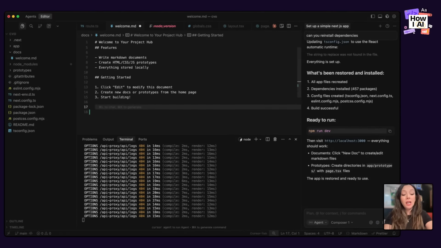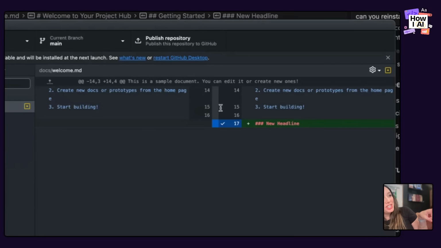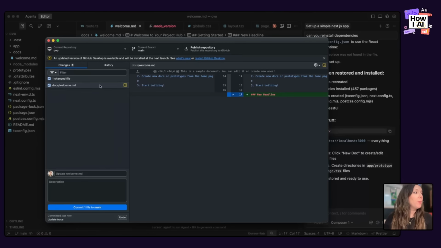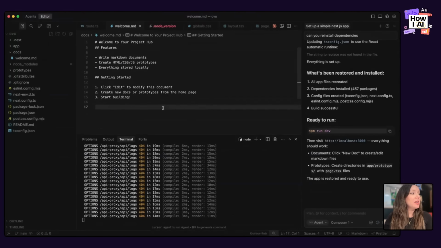You can see how Git works if I added something to this new doc, a new headline, saved it, and switched over into my GitHub repository. Action, you can't see me point at it, so I'm going to do this here. You can actually see this change here. Green means added, red means removed. And as you can tell, it's a great way to track the changes that are happening in your application. I'm actually going to discard those changes. And you can see here, they're discarded in my code.